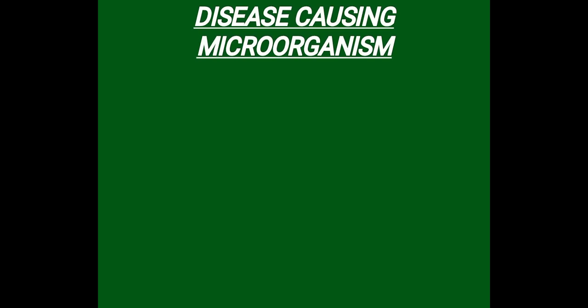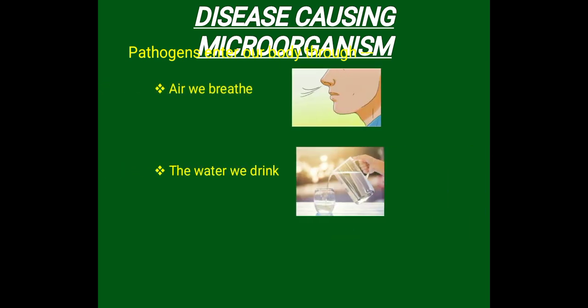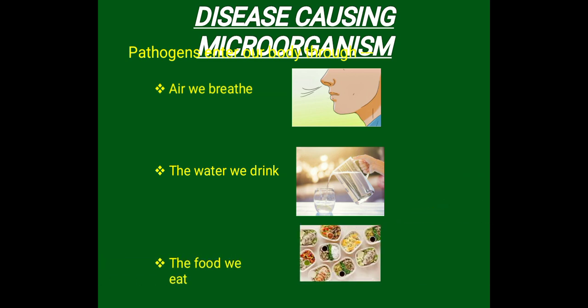Now these disease causing microorganisms, how do they enter our body? These pathogens enter our body through the air we breathe, through the water we drink and through the food we eat. Now we go and roam around here and there.